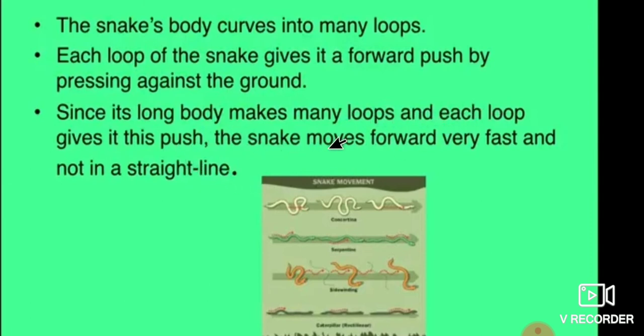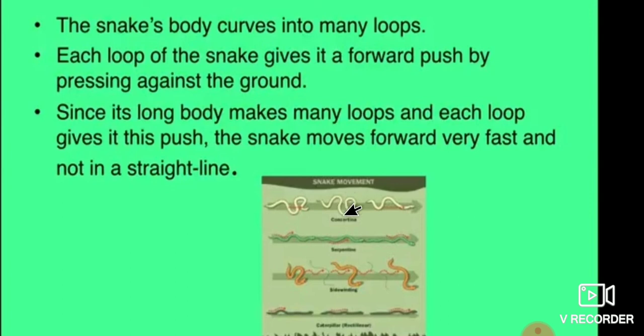The snake moves forward very fast and not in a straight line. Therefore, it always travels in a loop structure, and it moves very easily by giving its forward push.